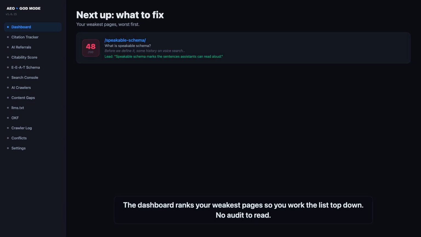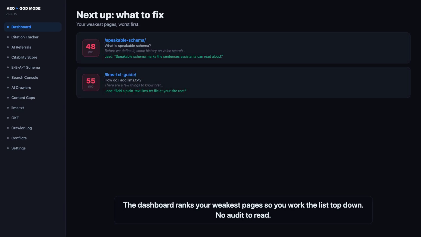The dashboard ranks your weakest pages, so you work the list top down. Each card shows the page, the heading, the exact opener it's using, and the one change that flips it. No audit to read. Just the next page to fix and the reason it's losing.